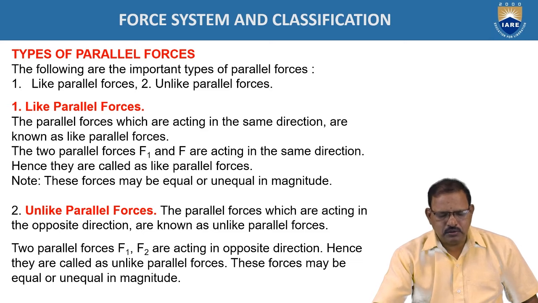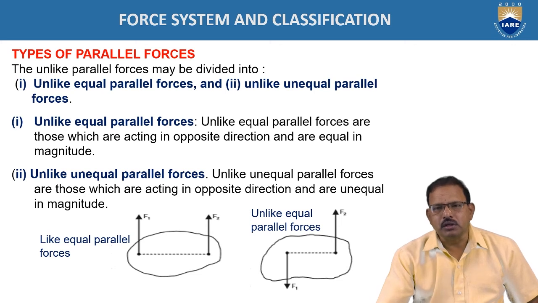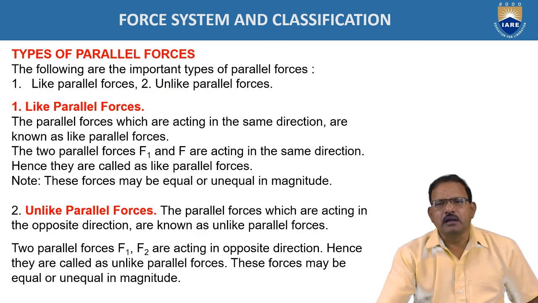For example, the forces F1 and F2 are acting in the same direction, as shown in the figure. Here, maybe they are separated from each other, but they are parallel to each other. These types of forces are called like parallel forces. If the magnitudes of F1 and F2 are equal, then these are called like and equal parallel forces. Unlike parallel forces are the parallel forces which are acting in opposite directions.